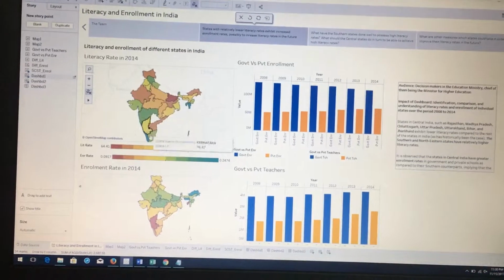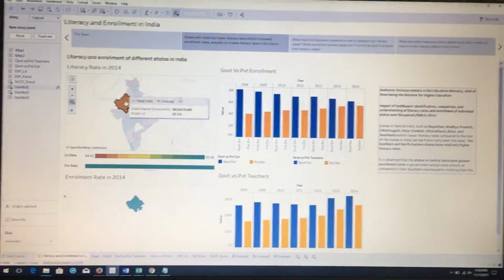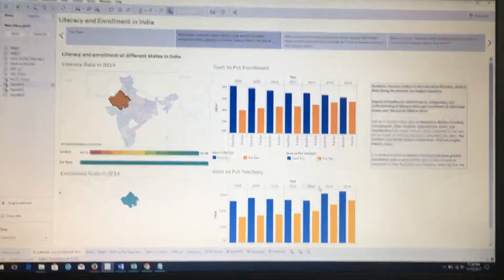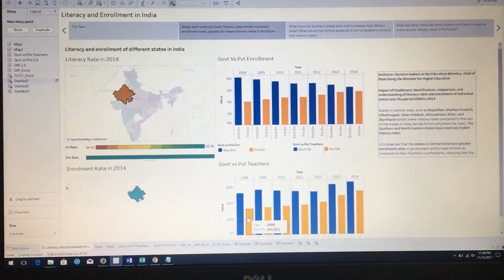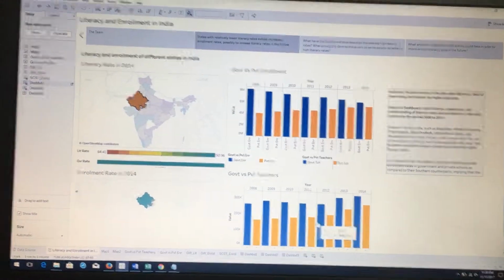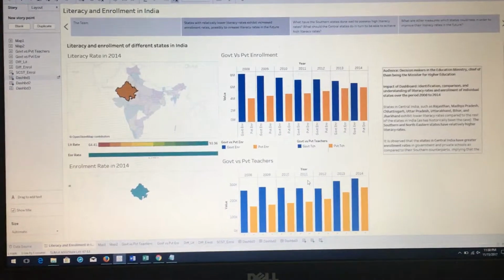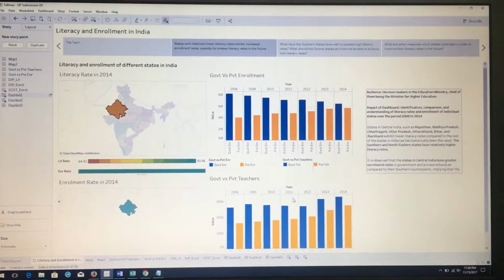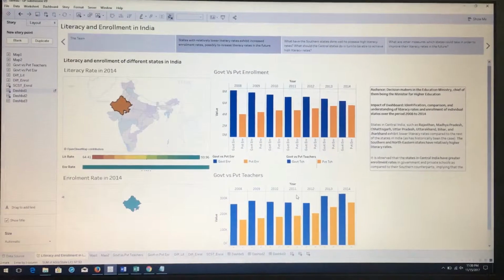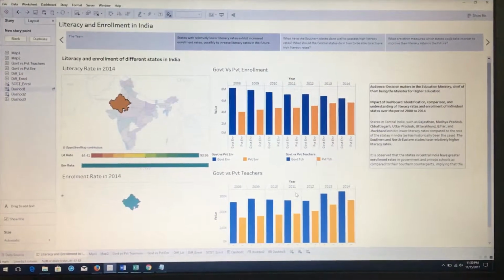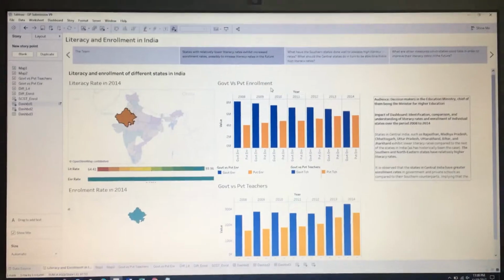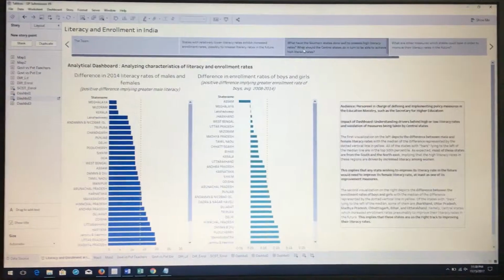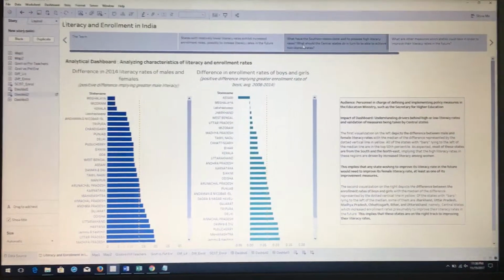What this visualization also helps is by drilling down into each of these states, we'll be able to analyze trends in the enrollment in government schools and private schools, and also trends in the number of teachers being employed in government schools and private schools. However, the more important thing is to actually validate if this increase in enrollment being enacted by these governments will actually help the overall literacy rate. And in order to be able to do that, we need to understand what drives high literacy rates. So we have to understand what the southern states have typically done in the past that are driving their high overall literacy rates.